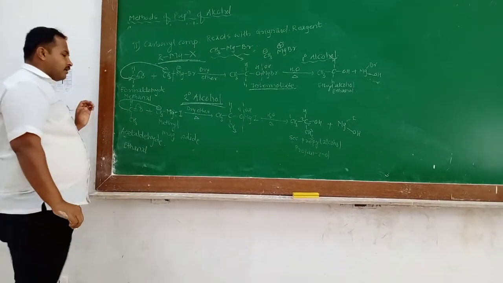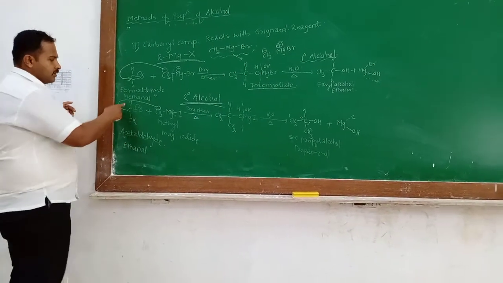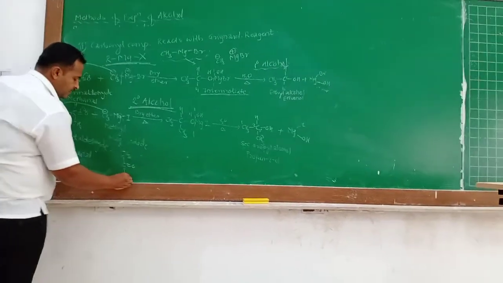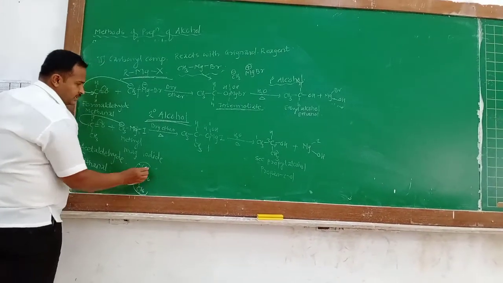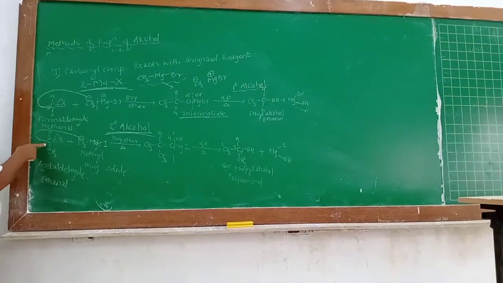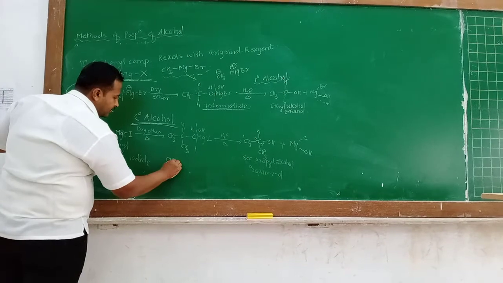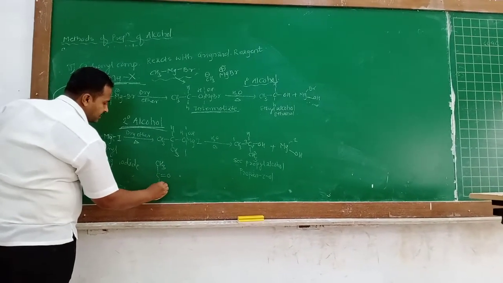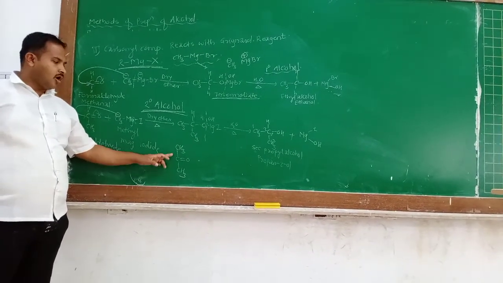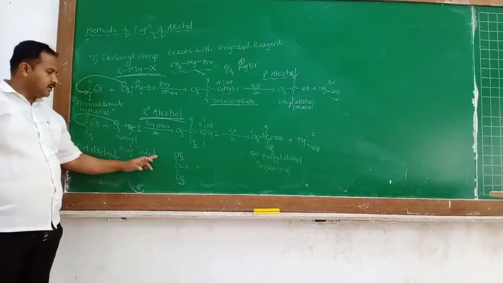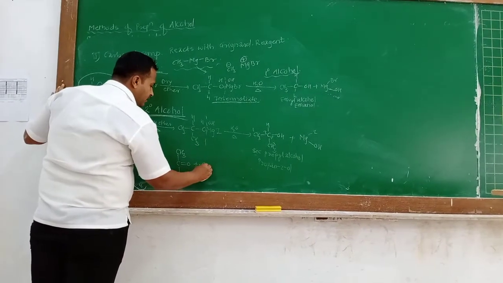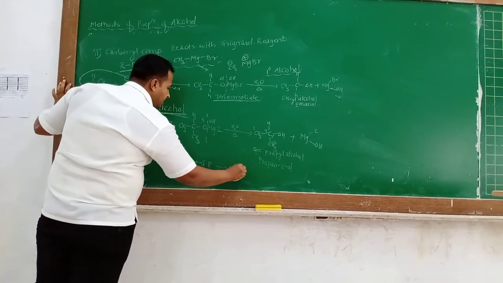Next, now the H is replaced by CH3, so we take CH3 C double bond O CH3, which is acetone, or propan-2-one. This reacts with any Grignard reagent, and we get formation of a 3 degree alcohol.